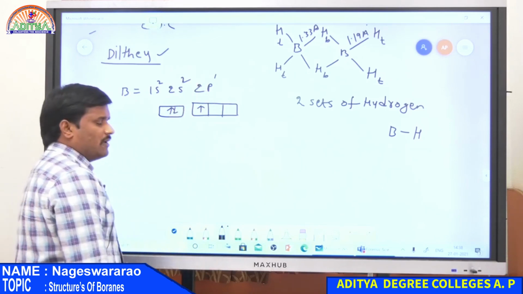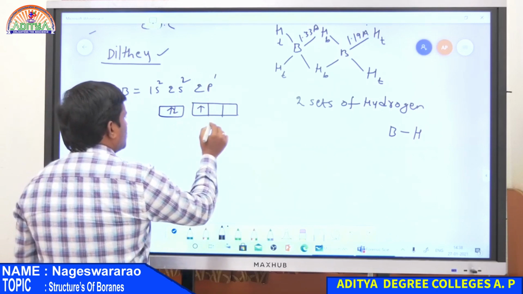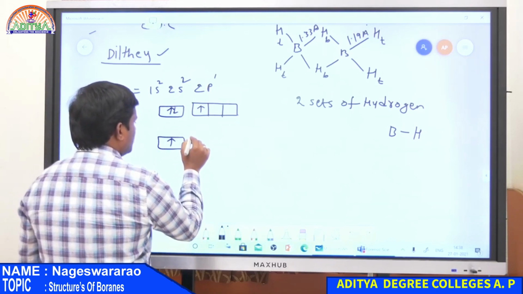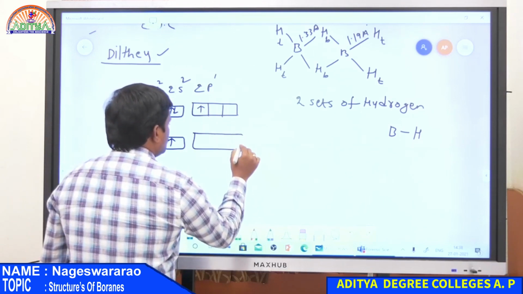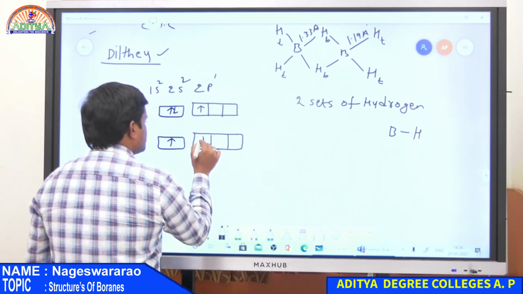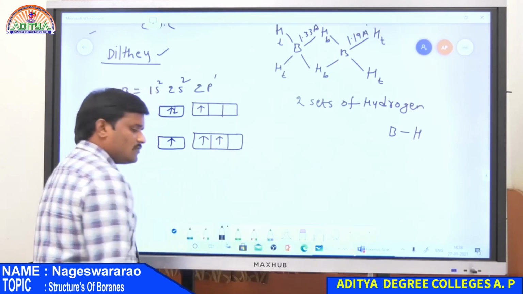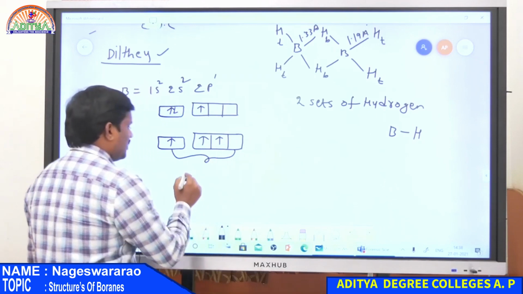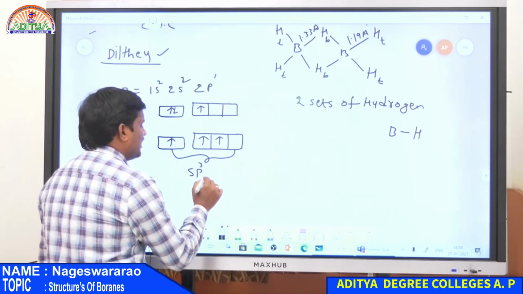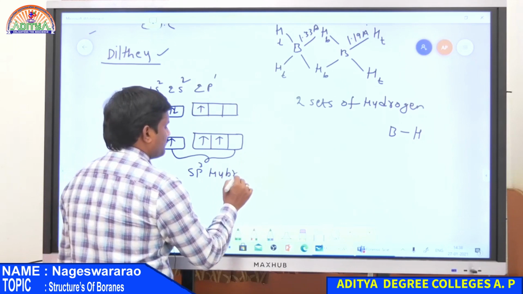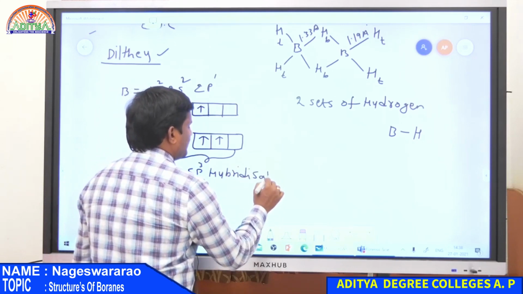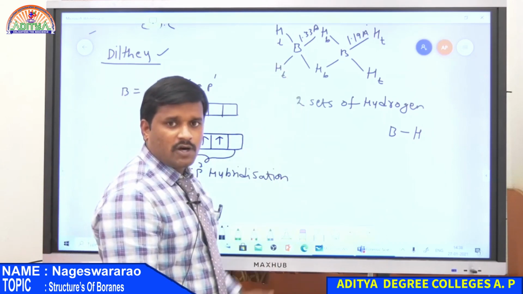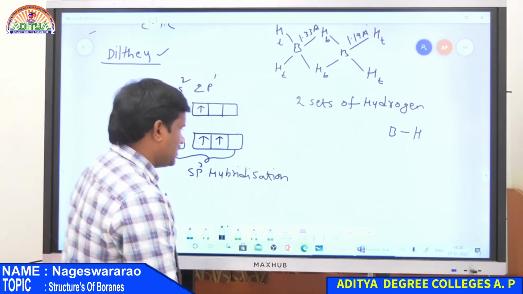Now, whenever one electron is promoted to a p orbital, we get an electronic configuration like this: 1 electron in the 2s orbital and 2 electrons in 2p orbitals. So totally there is 1 s orbital and 3 p orbitals, which gives sp3 hybridization, because here boron has only single bonds. Therefore, the boron atom undergoes sp3 hybridization.